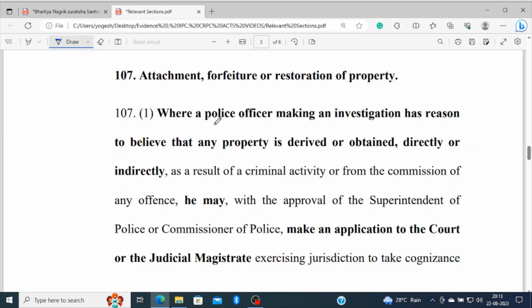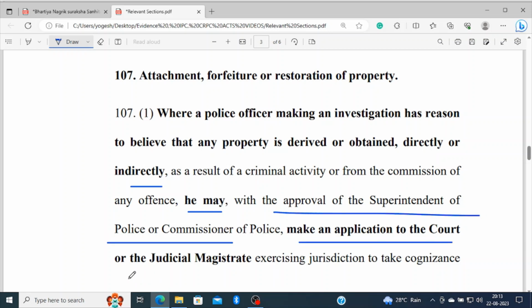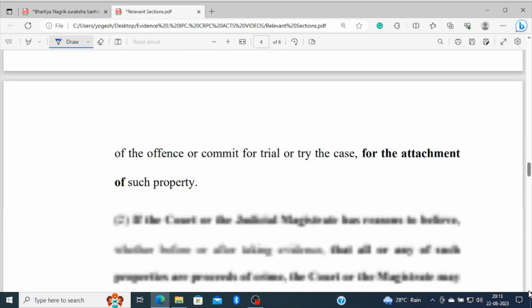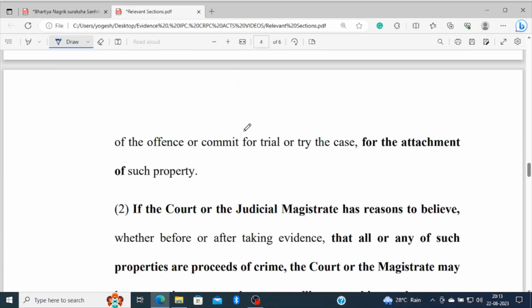Section 107: where a police officer making an investigation has reason to believe that any property is derived or obtained directly or indirectly as a result of criminal activity or from the commission of an offence, he may, with the approval of the Superintendent of Police or Commissioner, make an application to the court or the Judicial Magistrate taking cognizance, exercising jurisdiction, or committing for trial, or trying the case, for the attachment of such property.